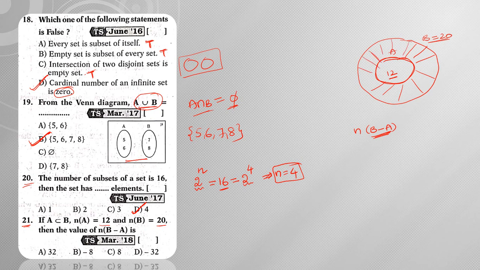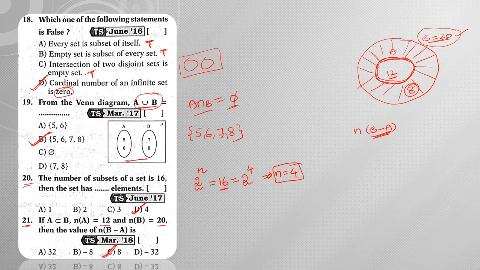How many elements will be present in this part? These are totally 20 and these are only 12. That means how many elements would be present here? There will be 8 elements. So from this, n of B minus A is equal to 8.